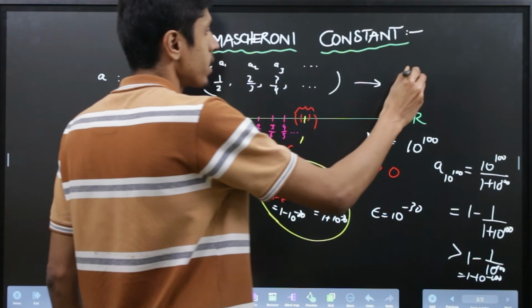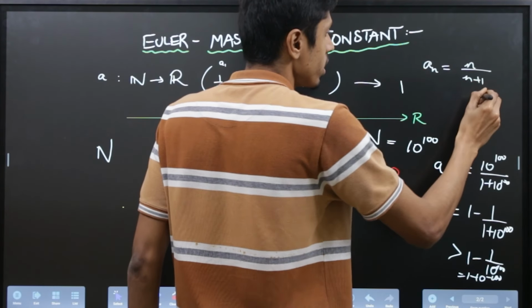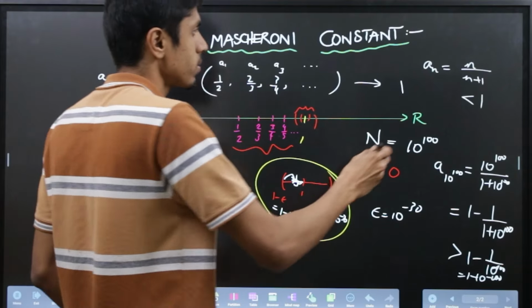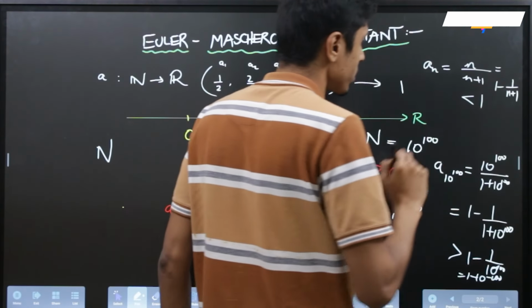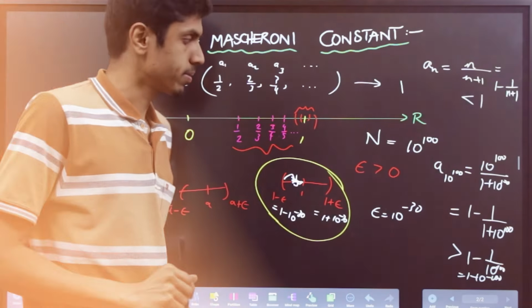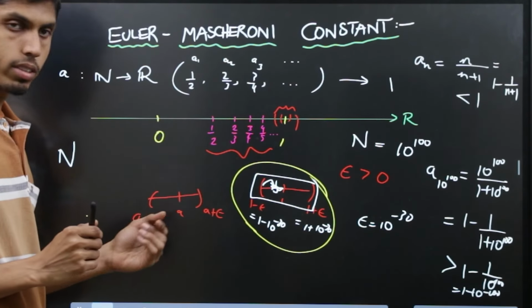As you could see, our general term is n by n plus 1, which is always less than 1. And it is also increasing because this part can be simplified as 1 minus 1 by n plus 1. And as you increase n, this value keeps on increasing. So this is when we say a sequence converges.